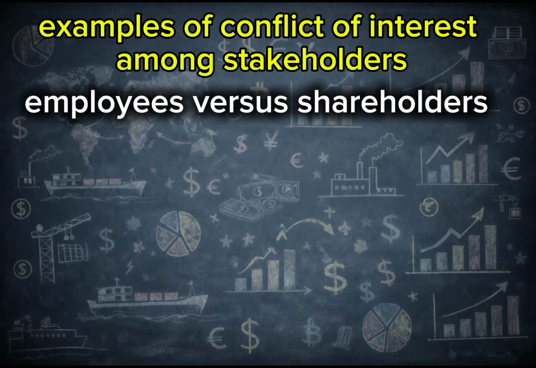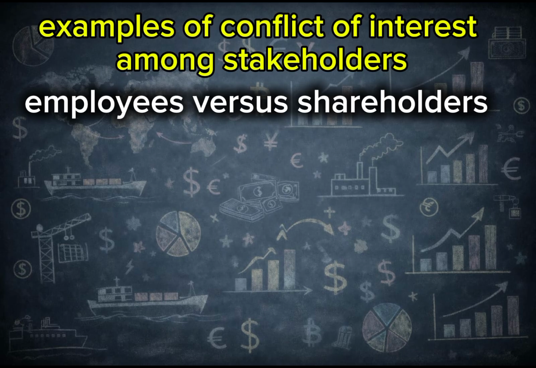Employees, for instance, want to get higher salaries. They love to be paid higher salaries. But to pay employees higher salaries will affect the dividend of shareholders. So you see, to pursue the interests of employees will be against the interests of what?